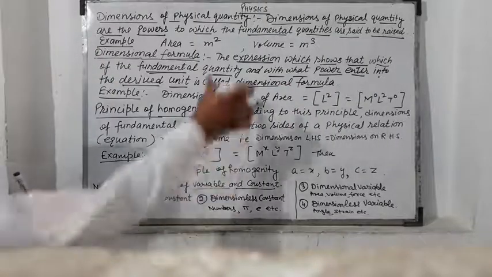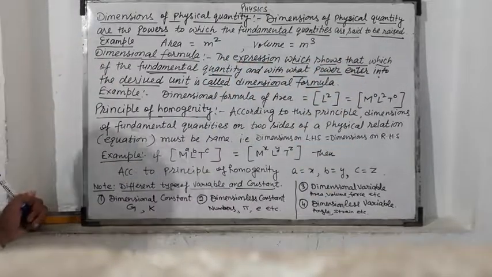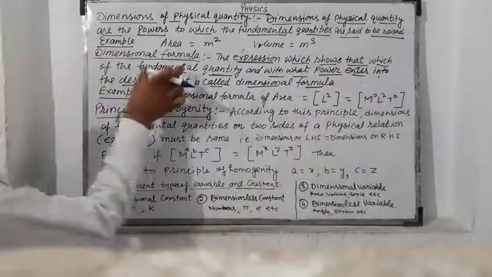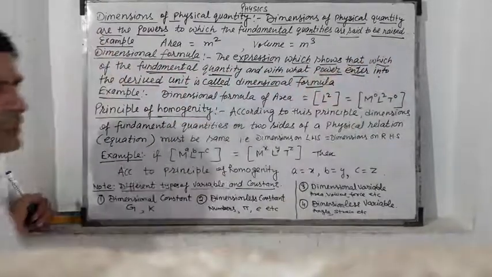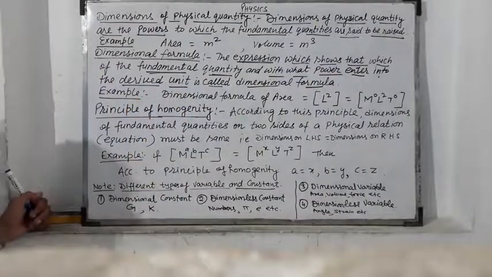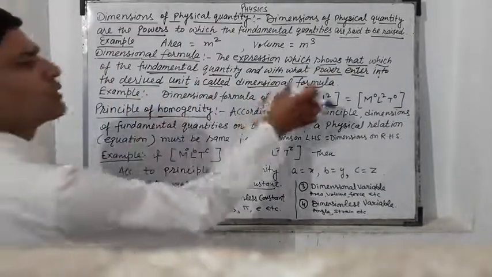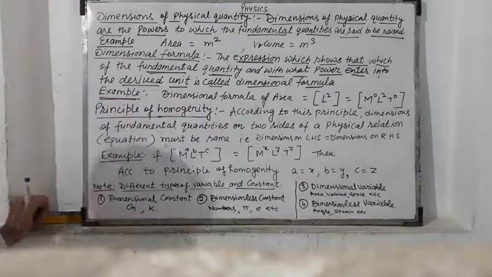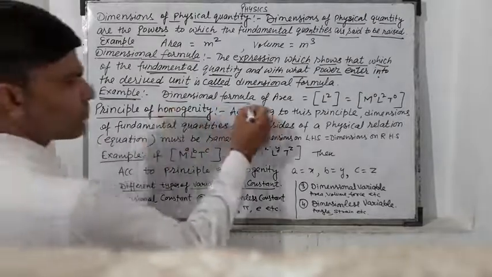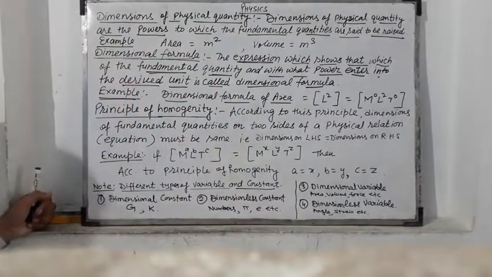Once again, the expression which shows which fundamental quantity and with what power enter into a derived unit is called the dimensional formula. For example, the dimensional formula of area.